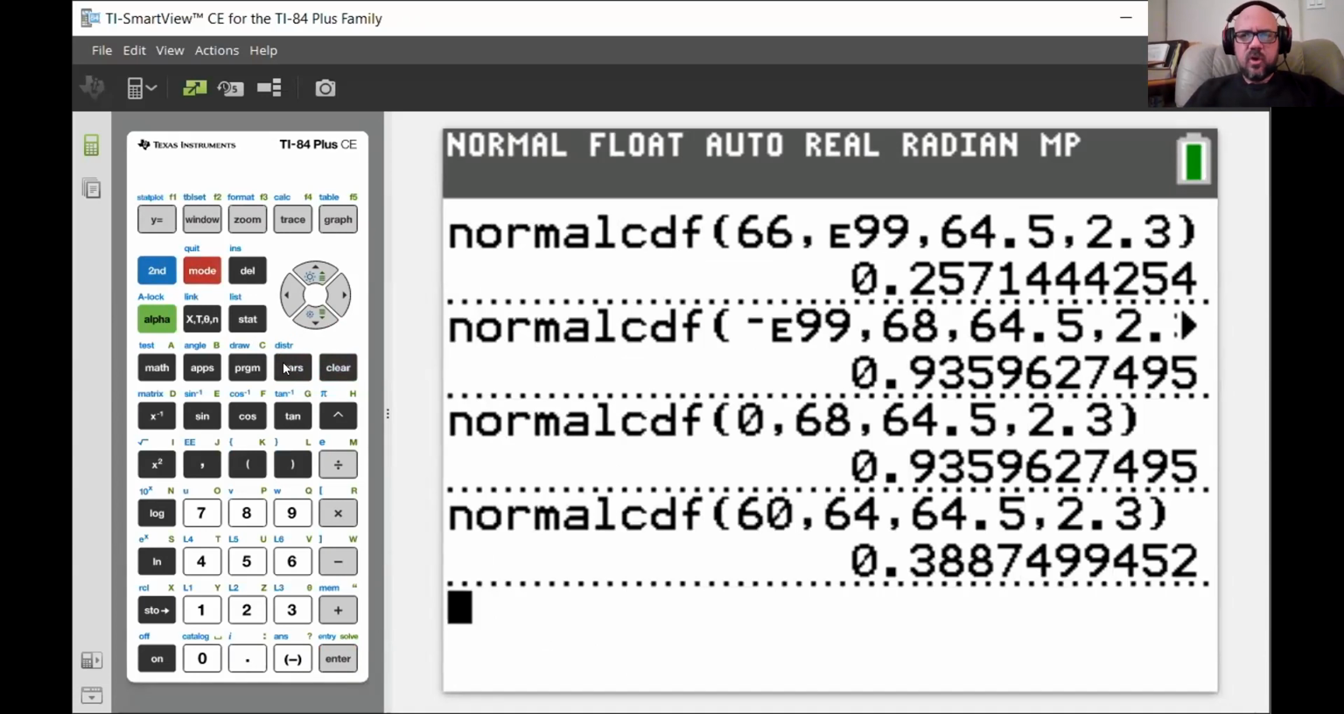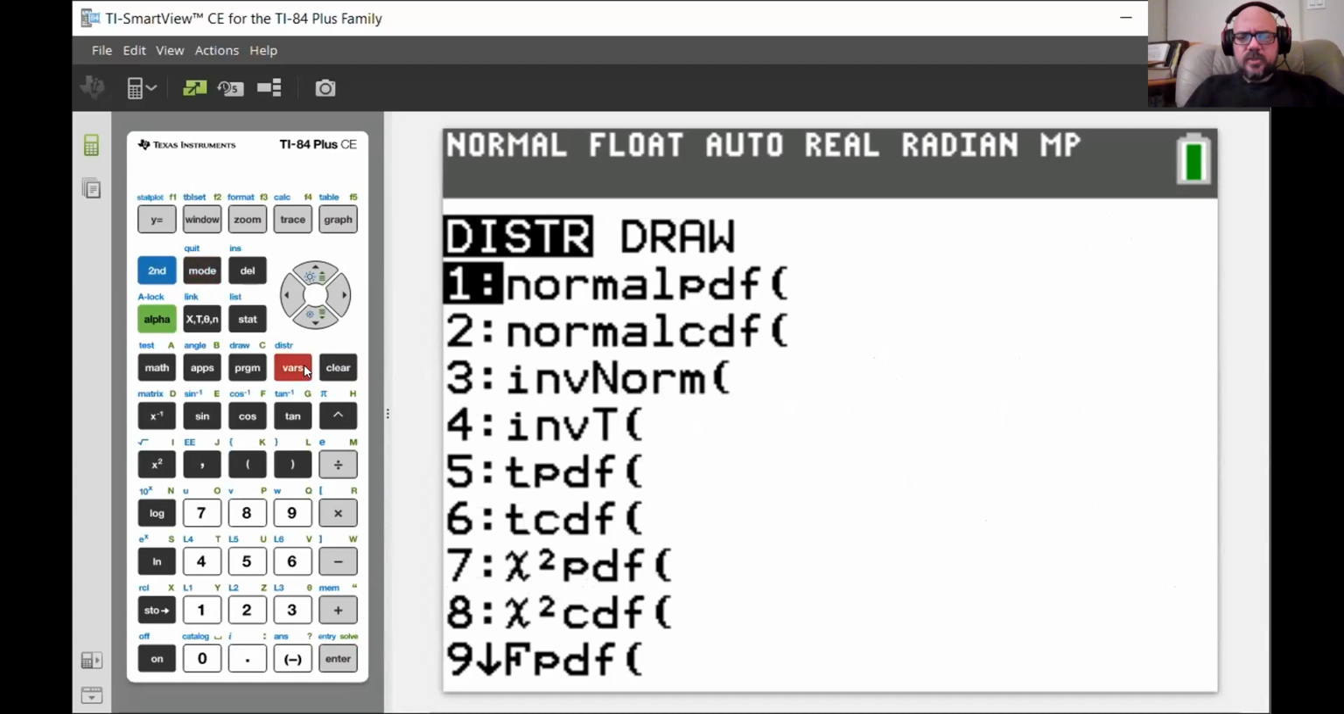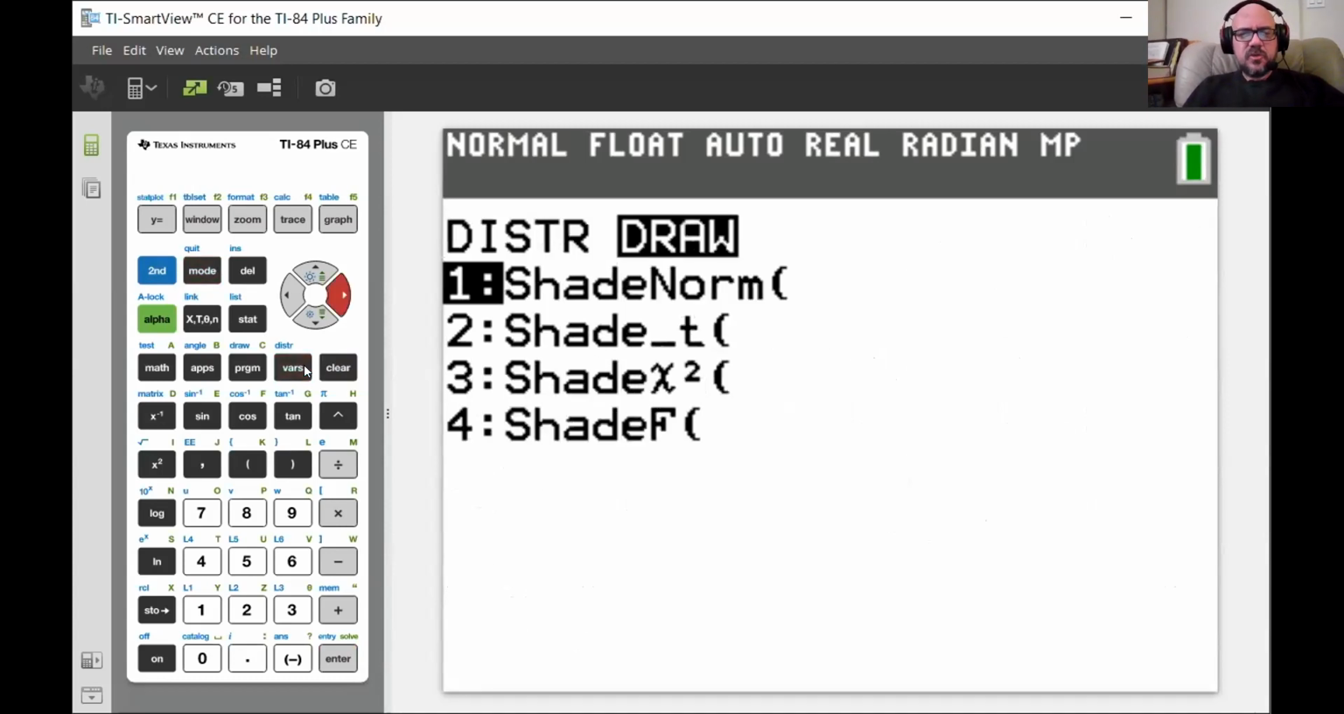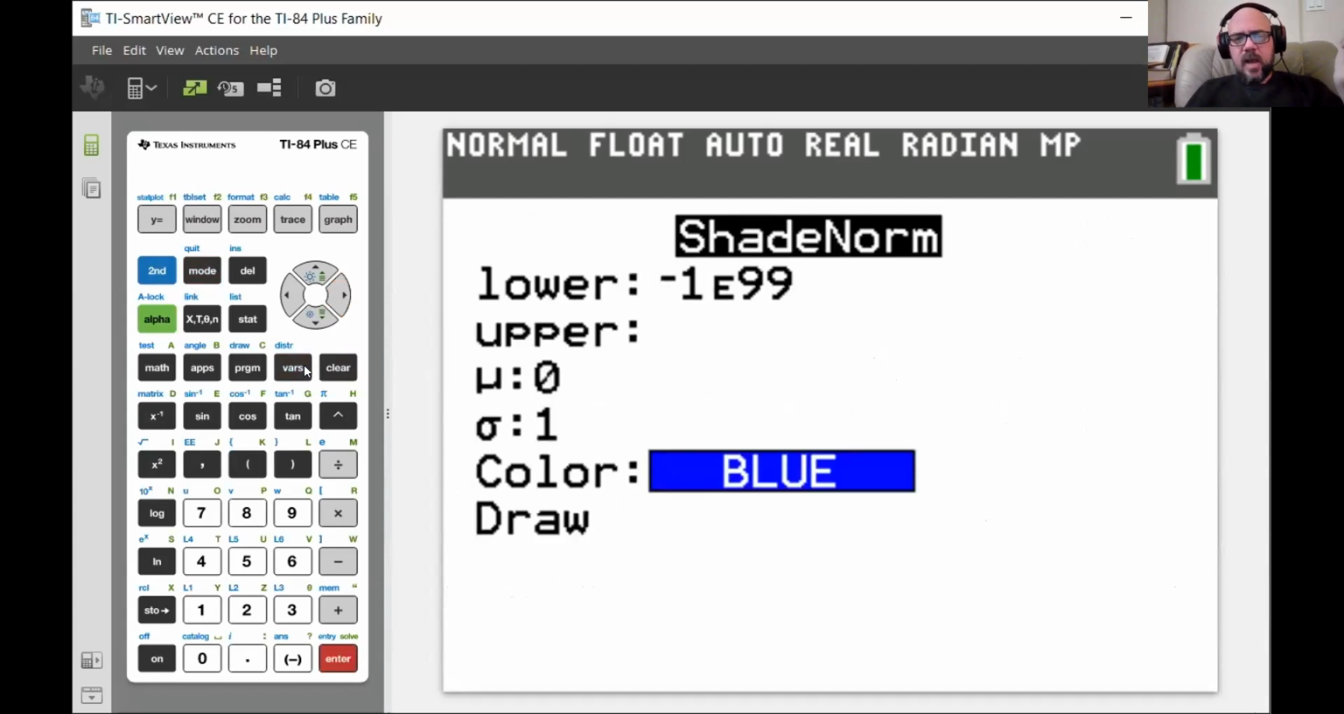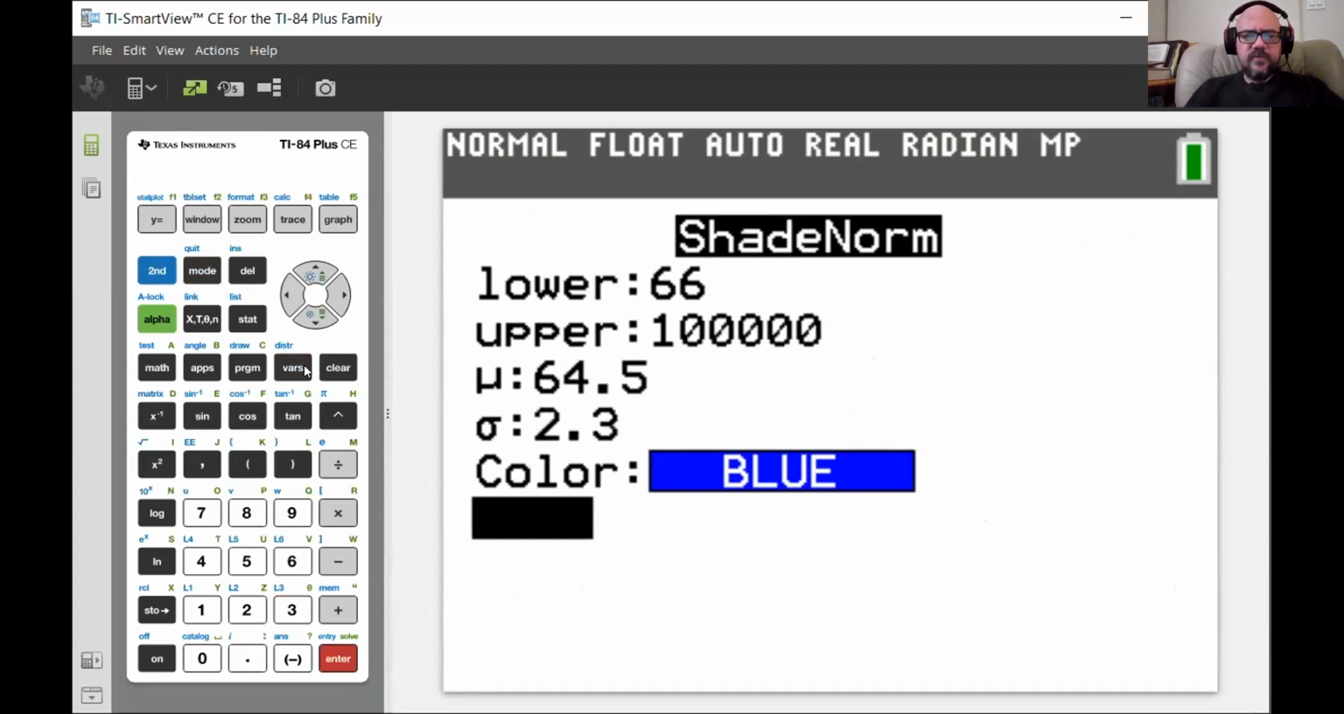All right, I'm getting off on a bit of a tangent here, but there's some way to make your calculator draw the distribution that you are looking at. Where is it? Oh, it's here. Here's where you go. Draw. Okay. So this is where it will shade in what you're looking for. So I could shade in lower bound of 66, upper bound of one and a bunch of zeros, mean of 64.5, and a standard deviation of 2.3. Color it blue, that's fine.